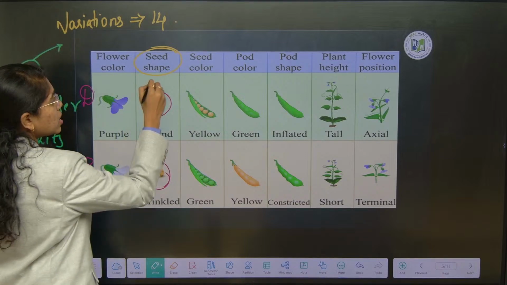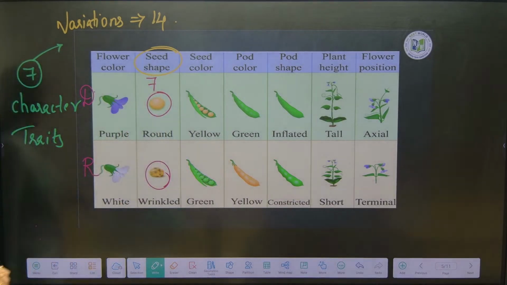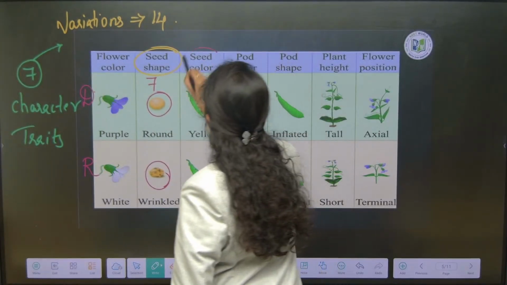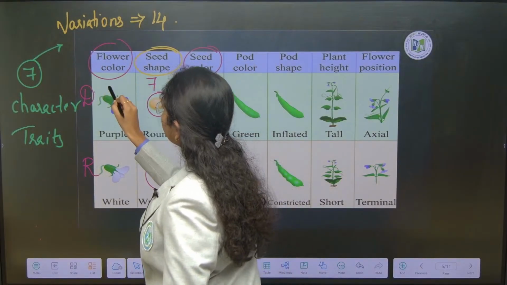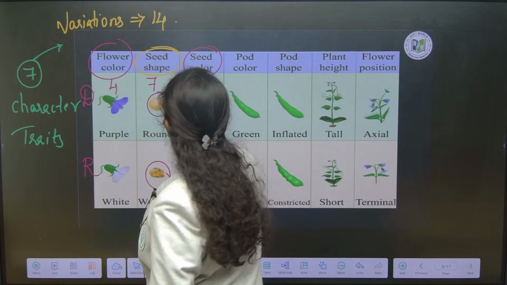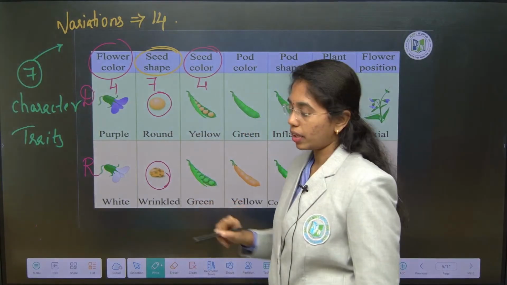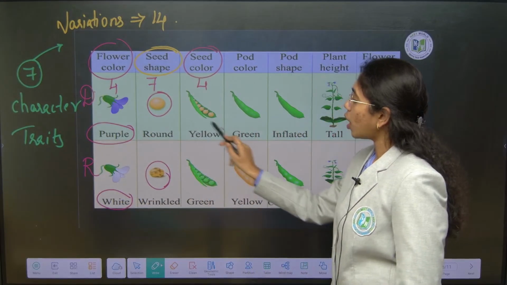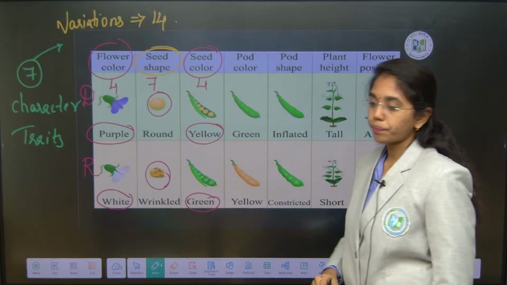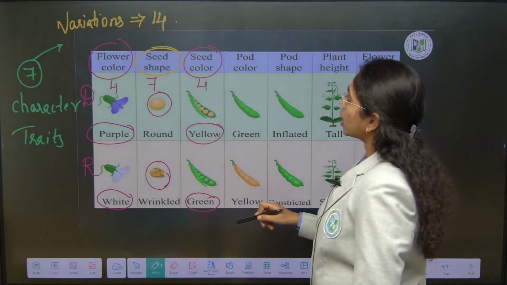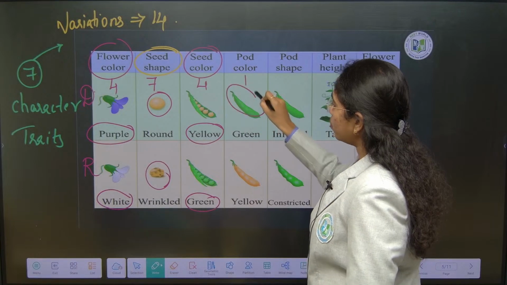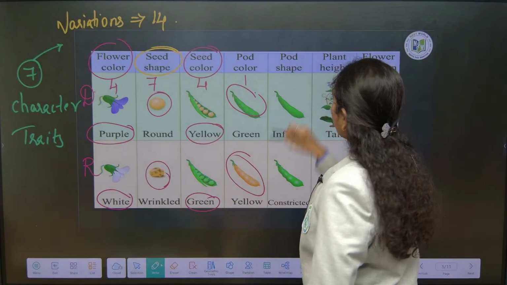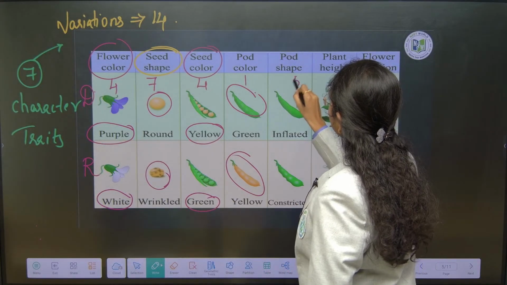Fine, right? This is seen on what chromosome? 7th chromosome. Next, seed color and flower color are present on chromosome 4. Flower color, dominant is purple, recessive is white. Seed color, dominant is yellow, recessive is green. Pod color is seen on 1st chromosome, whose dominant trait is green, recessive is yellow. Pod shape, plant height, flower position are on 5th chromosome.